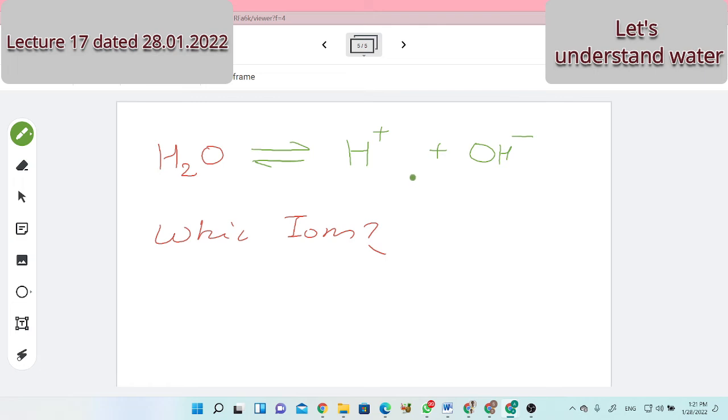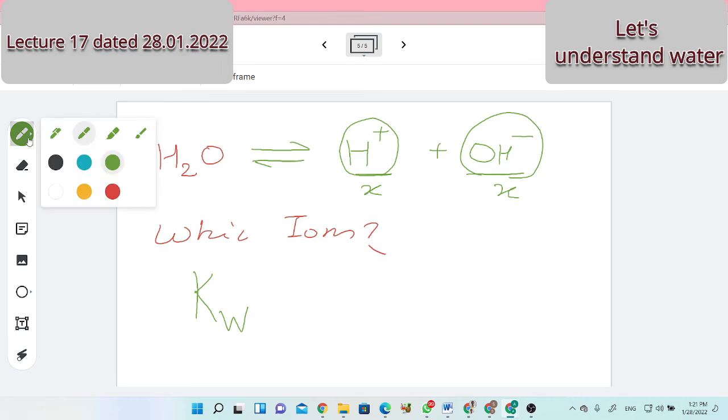Whatever may be the temperature, or wherever the water is from, water will undergo ionization, dissociation, but in a particular manner. Whatever the number of H plus ions, an equal number of OH minus ions will be there. If H plus ions are X, OH minus ions will be X. From that, one term came, that is called Kw. What is Kw? Have you heard this term Kw?